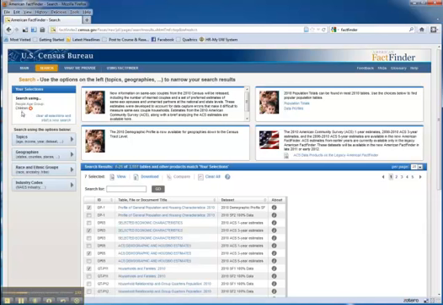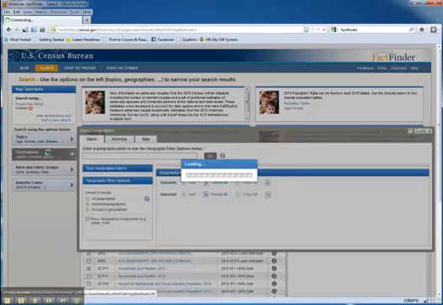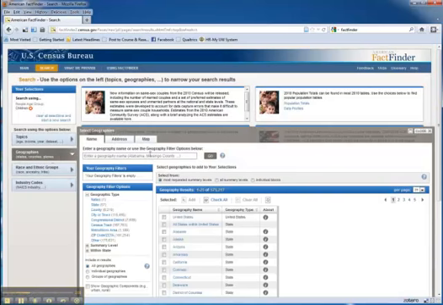We have children. If I wanted to remove it, I could click that red X, but we're going to leave it there. Now I'm interested in children not throughout the U.S. at this point, but I really want to look within a county in Wisconsin. So I'm going to go down to the geographies box here and click there. And it opens for me another search box where I can identify the criteria I'm interested in. And if I look down here, first thing it asks me is which geographic type am I interested in? And as I look through there, I could look for a particular state. I could look for a county, but that would require going through 6,000 of them. So what I'm going to select is I want to look within a state.